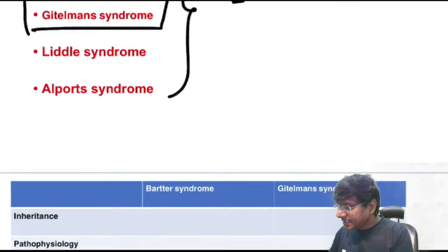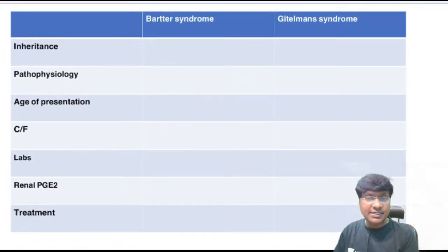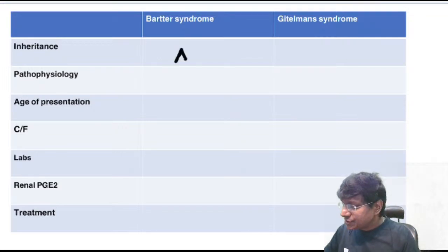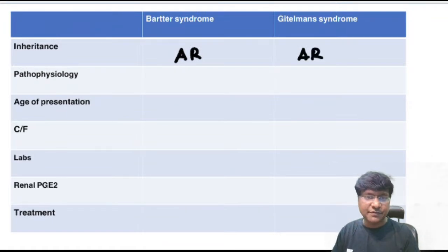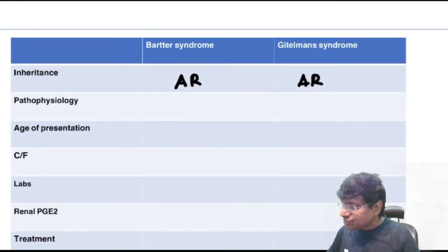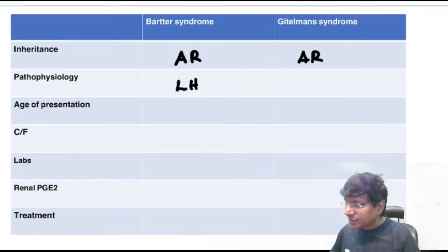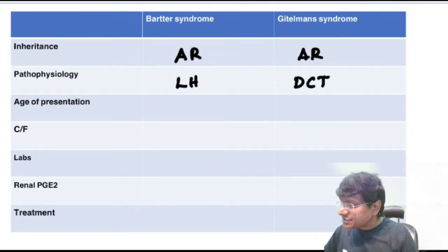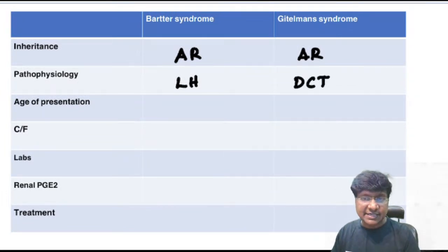Okay, right. Now, let me just quickly discuss the hereditary disorders, that is Bartter syndrome as well as Gitelman syndrome. For both of them, the type of inheritance will be autosomal recessive. Then you take the pathophysiology. In Bartter syndrome, the pathophysiology will be at the loop of Henle, whereas in Gitelman syndrome, the pathology will be at the level of the distal convoluted tubule.